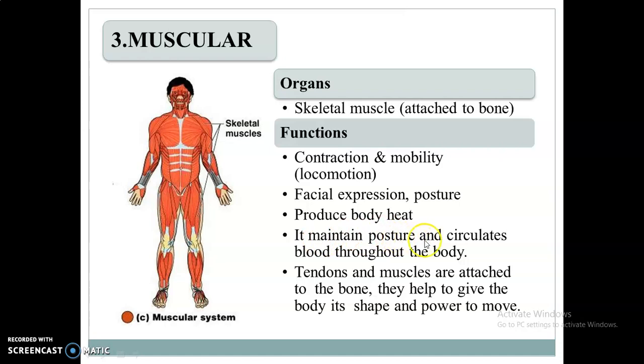It maintains posture and circulates the blood throughout the whole body. The tendons and muscles are attached to the bone, and they help to give the body its shape and power to move. This is the muscular system.